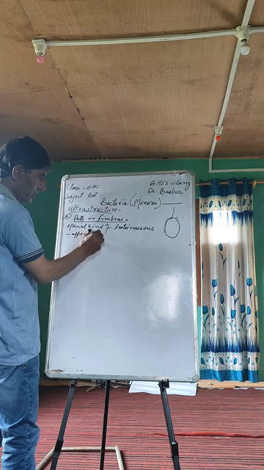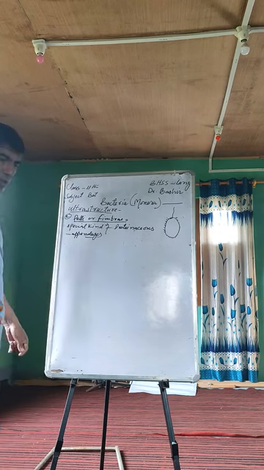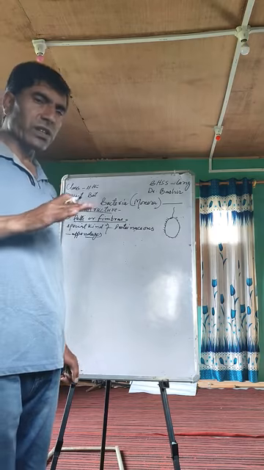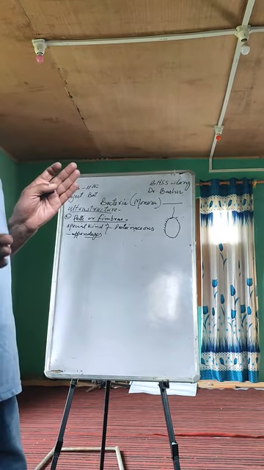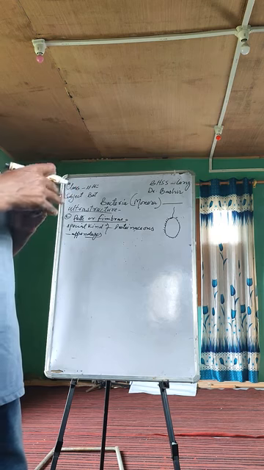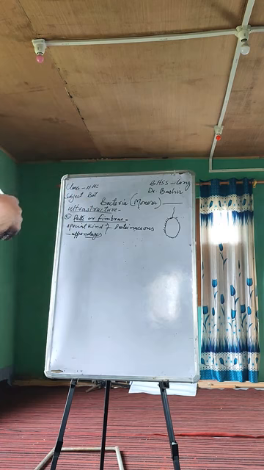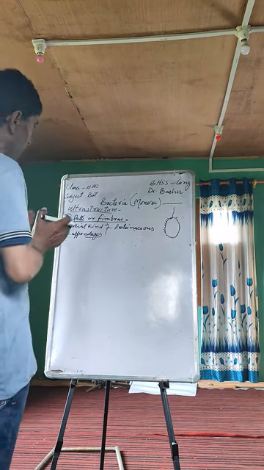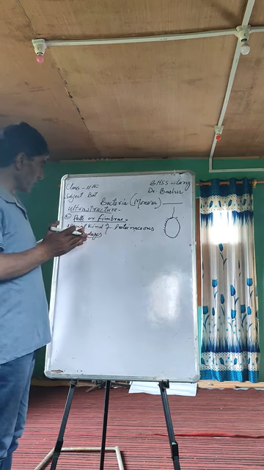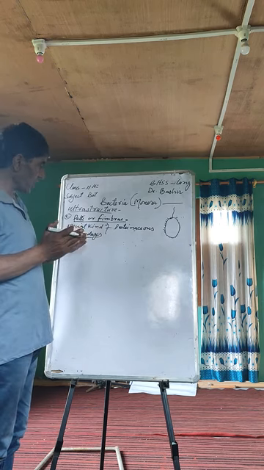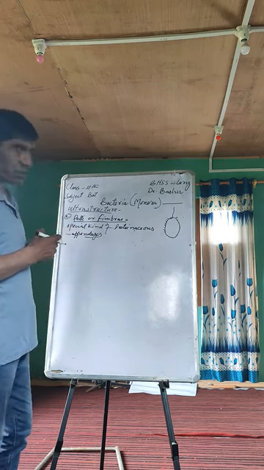These are special kind of proteinaceous appendages or projections present on the outer wall or the covering of the bacterial cell. There is a covering of the bacterial cell and a special kind of proteinaceous appendage that's called pilus.